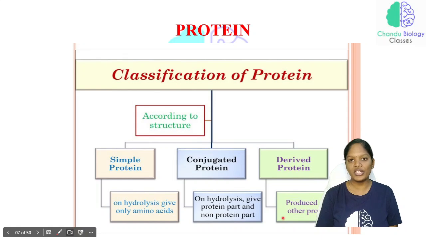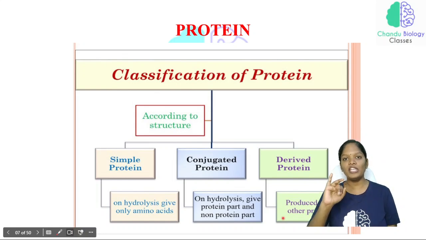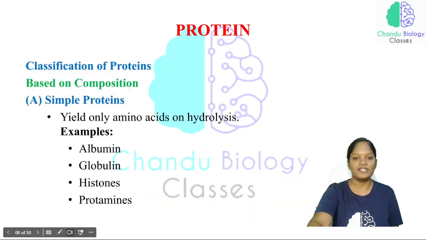So based on the structure, we classify the proteins into three types: simple protein, conjugated protein, and derived protein. Simple protein is the protein which on hydrolysis gives only amino acids. Conjugated protein is the protein which on hydrolysis gives a protein part as well as a non-protein part. And the derived protein is produced from some other protein.